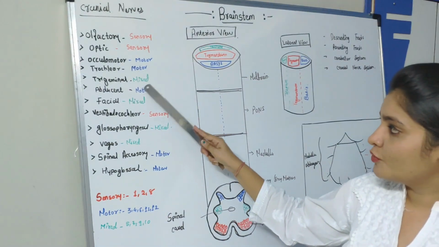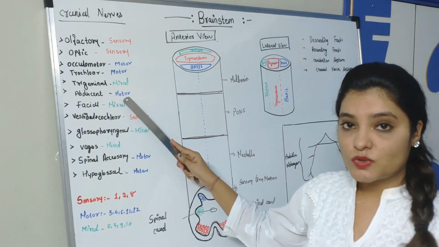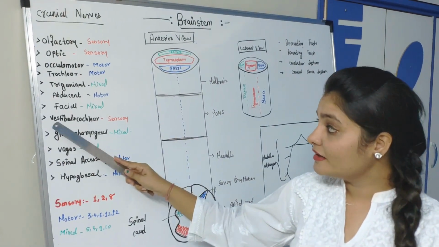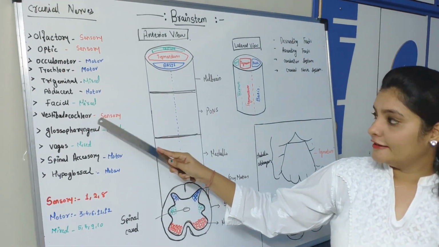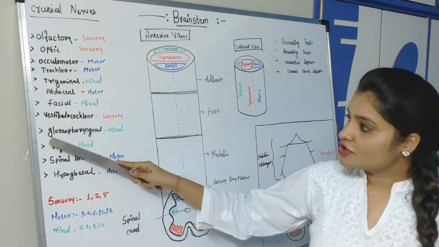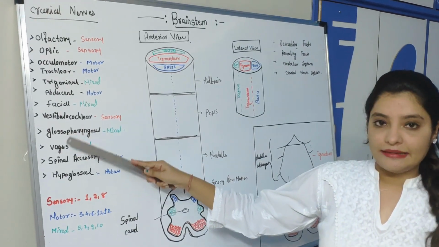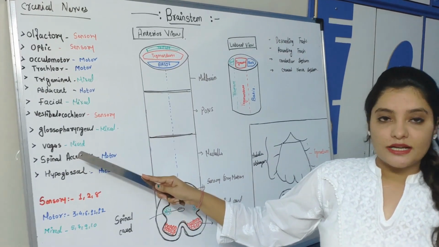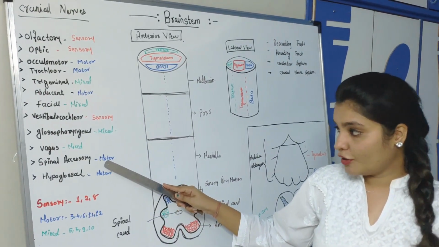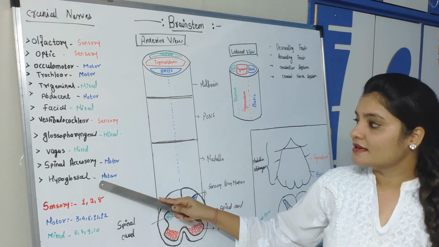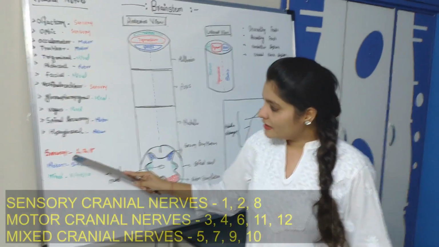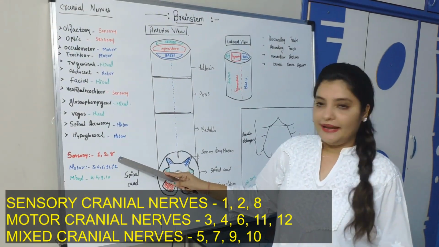Abducent, sixth nerve, that is motor. Facial, it is also a mixed nerve, means it has both types of fibers, sensory as well as motor. Vestibulocochlear, 8th cranial nerve, that is pure sensory. Glossopharyngeal nerve and vagus nerve, 9th and 10th, both these nerves are mixed. Spinal accessory nerve, that is 11th cranial nerve, is pure motor, and the hypoglossal nerve is also pure motor nerve.